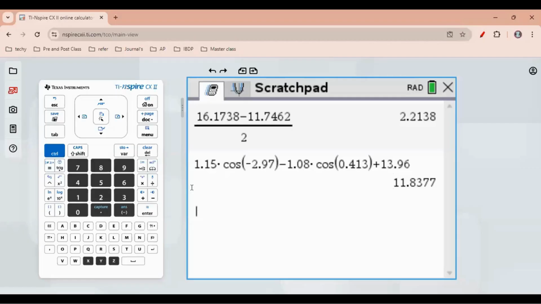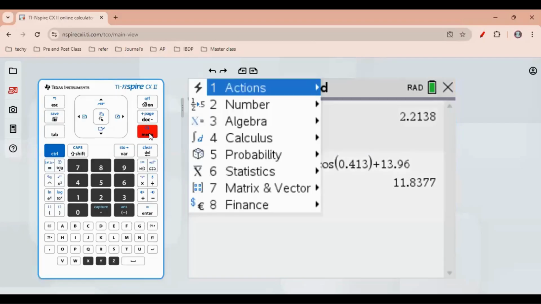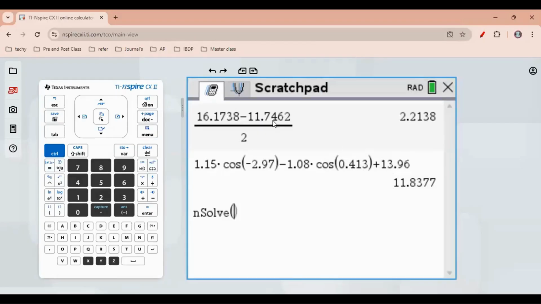I have an equation now, right? So what I'm going to do is go for algebra and numerical solve and type in your equation: 11.8377 equals 2.2138 times cos of b I have plus 13.96. I'm solving, comma, what you're solving for. We are solving for b. And that's it. We got 2.85308.